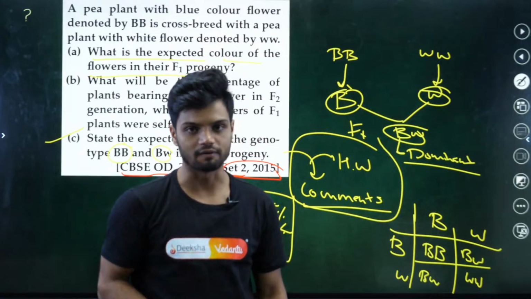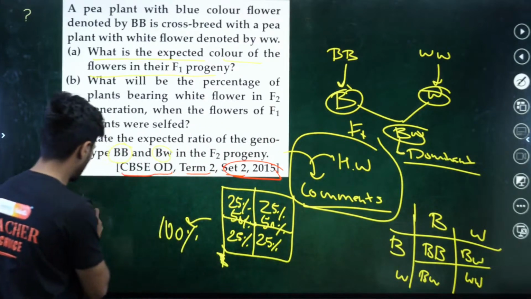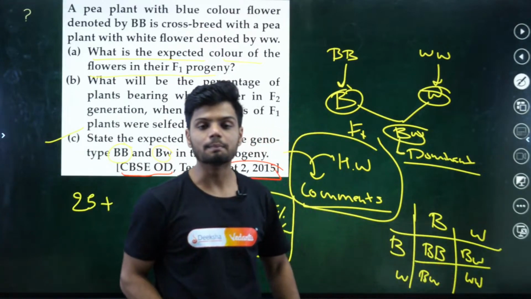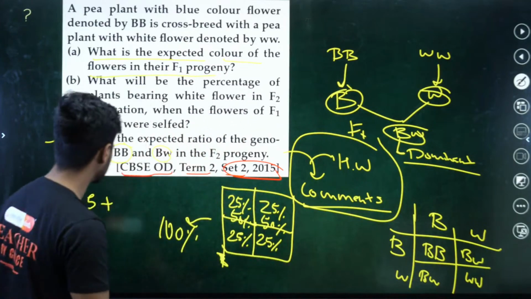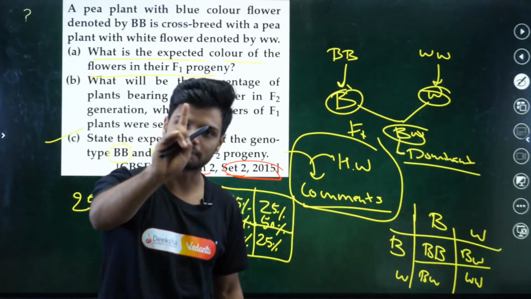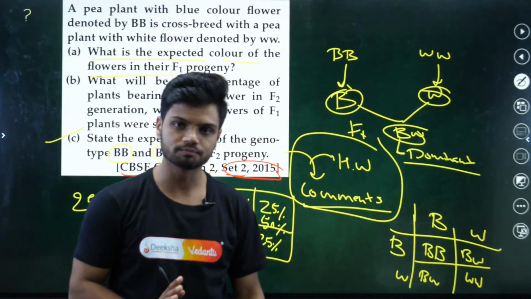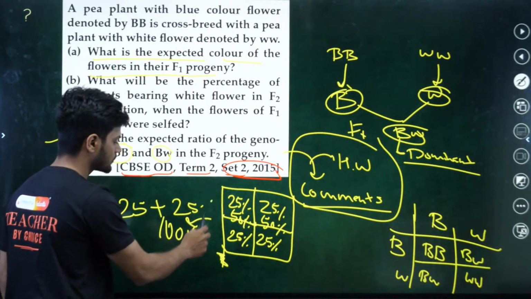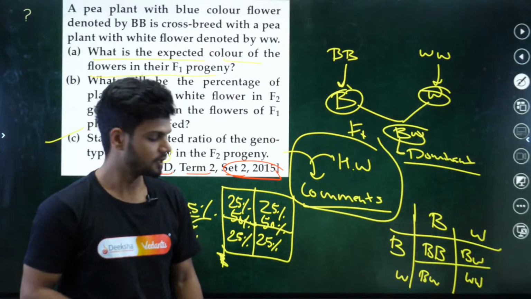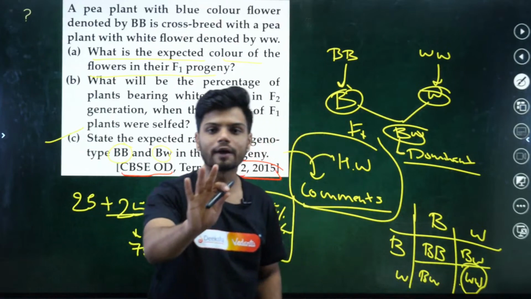When I ask you about the blue color flowers, will this be blue color? Yes, sir, blue color, 25%. Will this also be blue color? Yes, sir, B is more dominant, that will also be 25%. So add 25%. I'm telling you this just to understand. There are mathematical ways to solve this, but I'm telling you the easy method. This will also be blue color in nature. So again 25%. So in total it will be 75%. What about this one? The small one here, that will be 25% in nature.